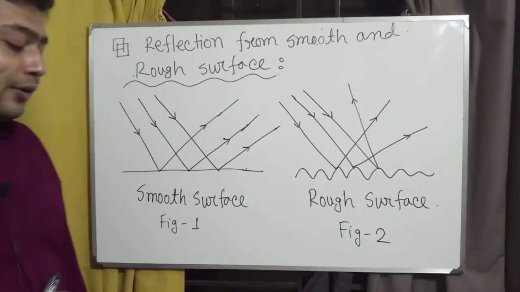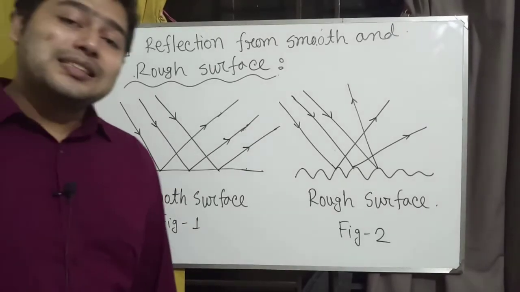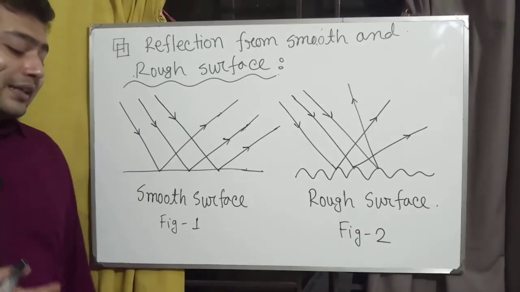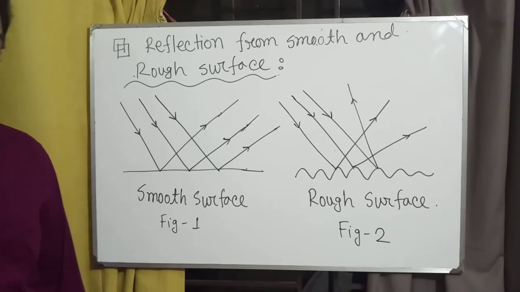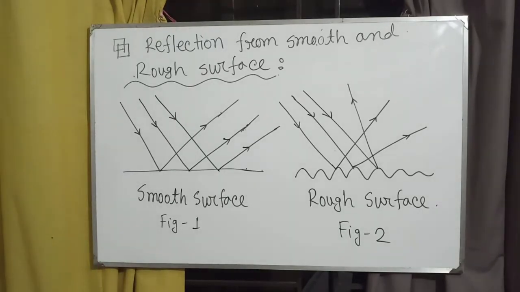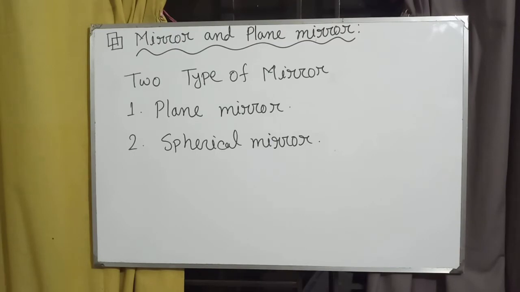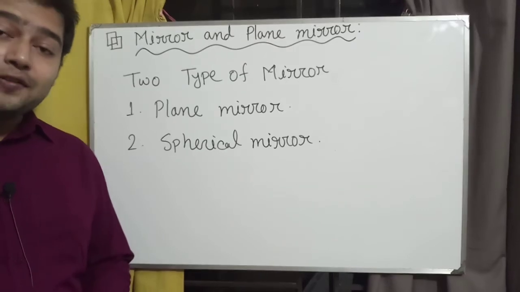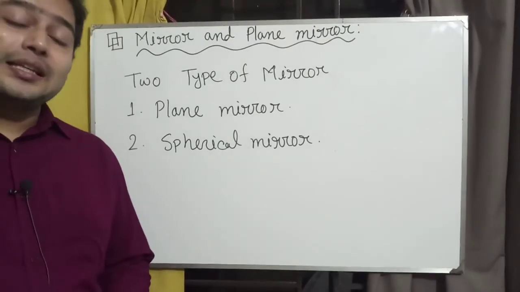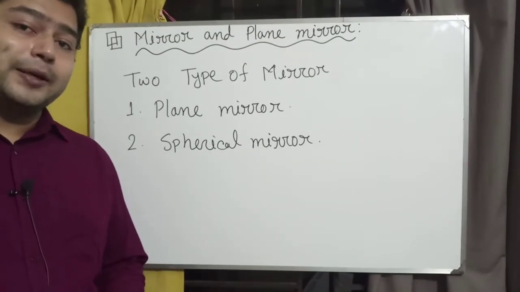Okay, now we will discuss another topic, and that is mirror and plane mirrors. Now, what is a mirror? The reflecting surface is called a mirror.